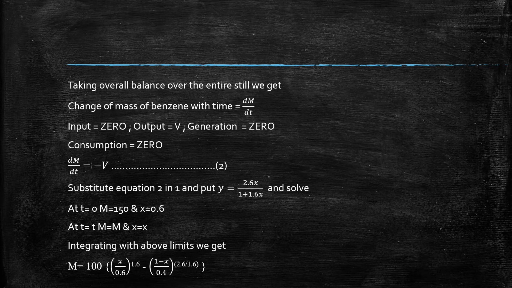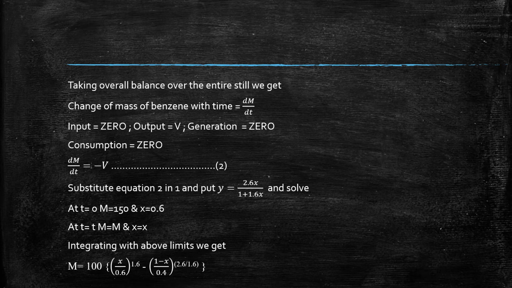That is, at t is equal to 0, the mass in the still is 150 total and x is 0.6. Now we have to find out the relation between the mass of benzene and the time. Hence, at t is equal to t, m would be some m which will be lesser than 150, and x will be some x which may increase or decrease, right?